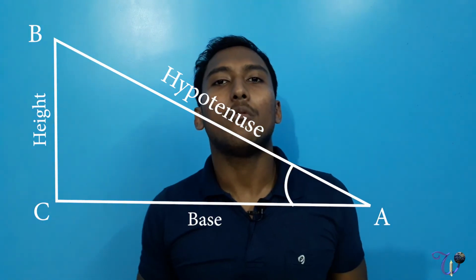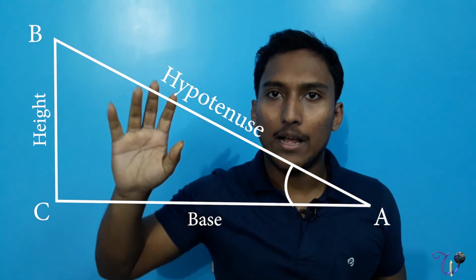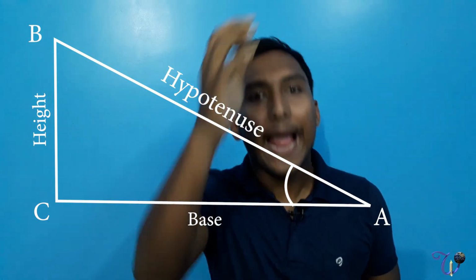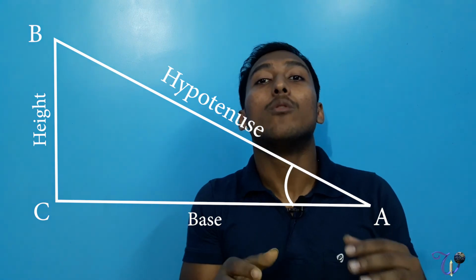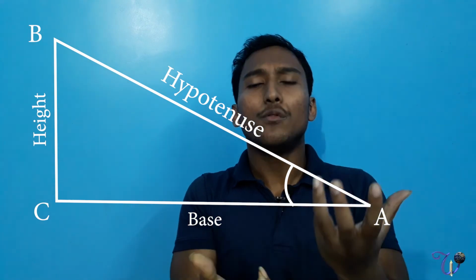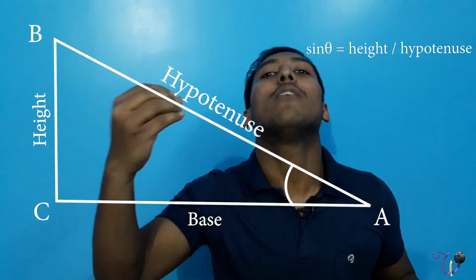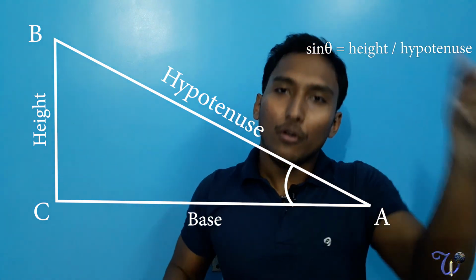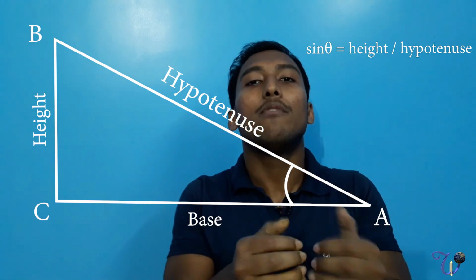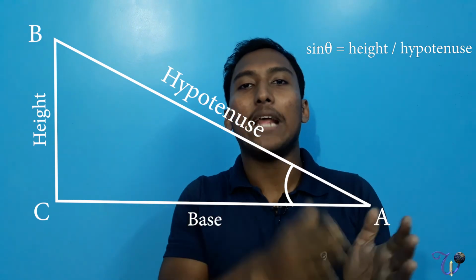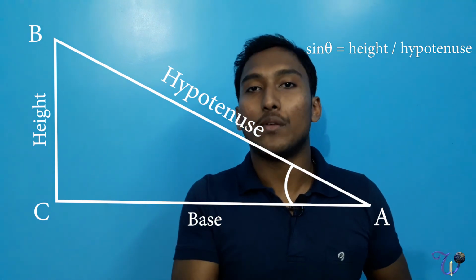So sometimes, when the base is given to you and you have to find the value of the hypotenuse, what you have to do is use cos, because if the angle of elevation or the angle of depression is 30 degrees, 45 degrees, whatever it is, you have to use cos, because cos is equal to base by hypotenuse. So if you know the value of the base, you can easily find the hypotenuse. Or if the hypotenuse is given and you have to determine the base, the same thing is applicable. You have to derive it from cos. So in the relation of base and hypotenuse, whatever it is, you have to use cos.